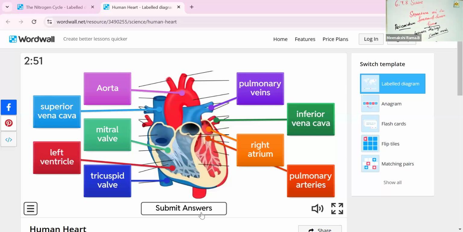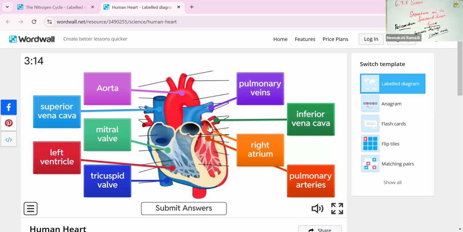So is that right or not, students? I want to find out the right answer from your side also. So these are all the right answers. This part is called the aorta. And which one is the pulmonary veins? Yes, this vein is called the pulmonary vein.